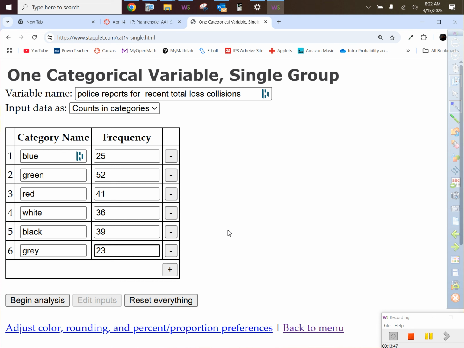You cool with which applet I used? It says at the very top too. I know we're very new at this, but I used the one categorical variable single group. Again, if you're not sure which applet to use, you ask me, I'll tell you which one to click on. But then I want to analyze the data, so I'm going to click this thing right here that says begin analysis.